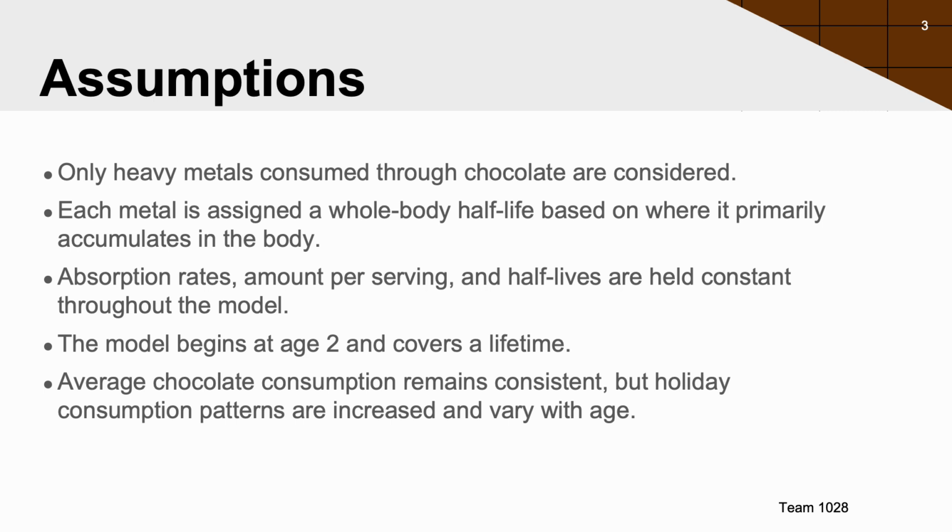Another assumption is that the absorption rates, amount per serving of chocolate, and half-life of these metals do not change throughout time. We will be starting the model at age 2 years old and simulate the accumulation over a person's whole lifetime, so to about the age of 80. We are also saying that the average chocolate consumption throughout the years of their life will be the same, but the consumption around the holidays will vary with age.